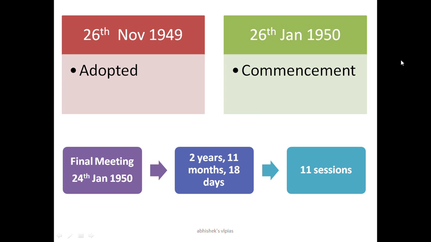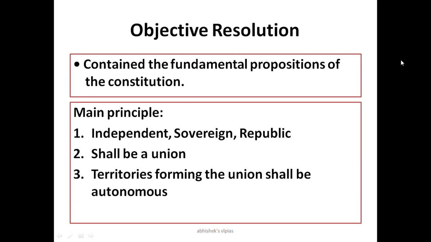So it took about two years, 11 months and 18 days to draft the Constitution of India. It took 165 days, that means almost 11 sessions were held in this 2 years, 11 months and 18 days. So it's one of the longest, biggest written constitutions of the world. Well, now we are going to discuss the objective resolution.